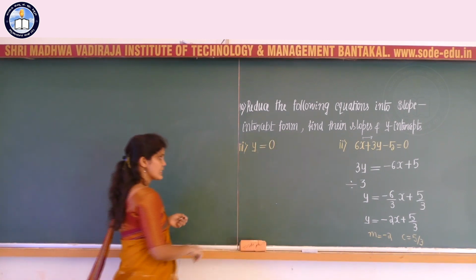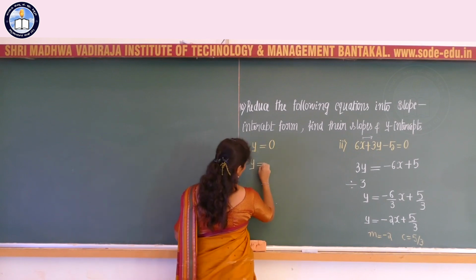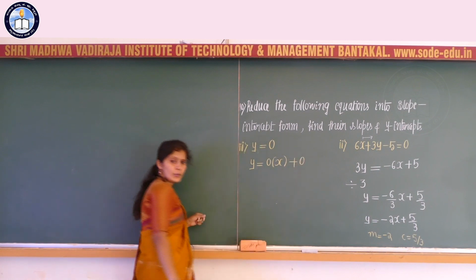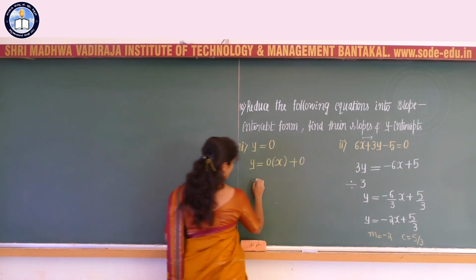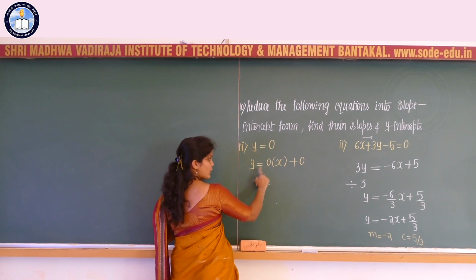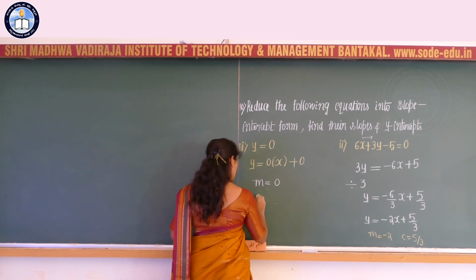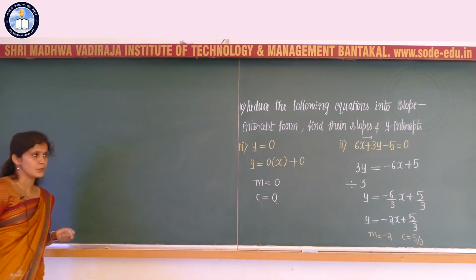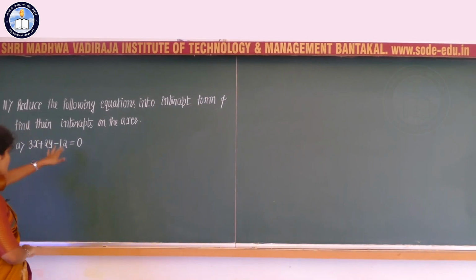So y is equal to 0, that I can write as y is equal to 0 into x plus 0. So this is now in the form of y equal to m into x plus c. m is equal to 0 and the y-intercept is also equal to 0. Let us continue with the next question.